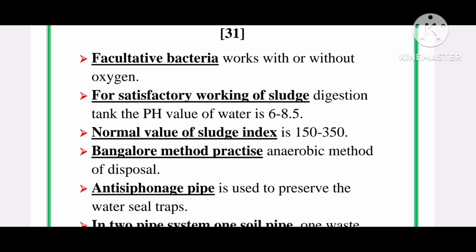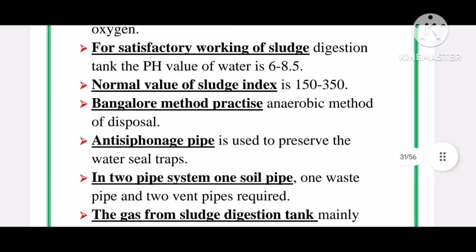Bangalore method practices anaerobic method of disposal. Anti-siphonage pipe is used to preserve the water seal traps. In two pipe system, one soil pipe, one waste pipe and two vent pipes are required.